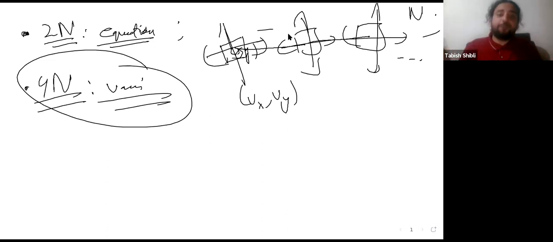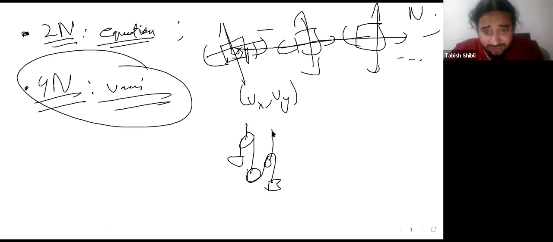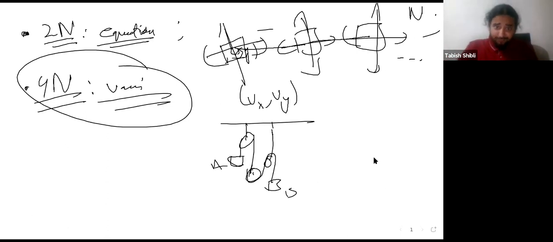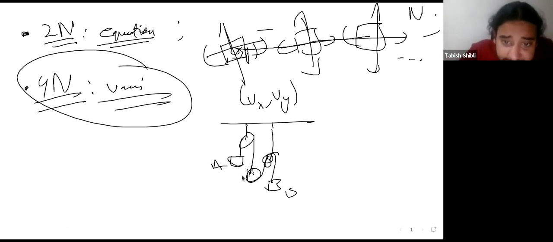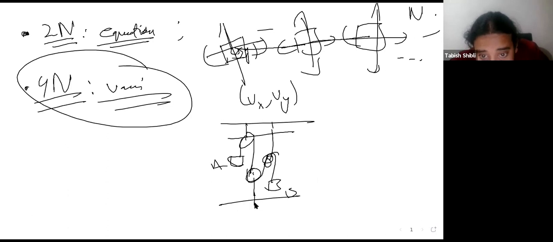There can be multiple forms of constraint equations. One constraint equation can be exactly things like this, where you have a pulley, and you have another thing here and another thing here, and something here and something here. And all of this is just held together somehow. You have mass A, you have mass B. The point is that the total length of the string is going to be a constant. Since all of these things are fixed, this length is still going to be fixed, and this length is still going to be fixed, and this length is still going to be fixed. So these will cancel out.